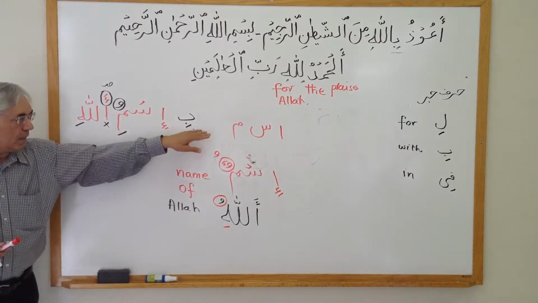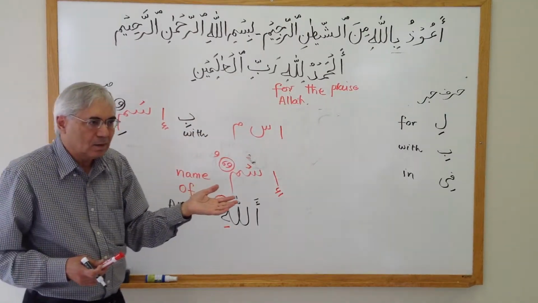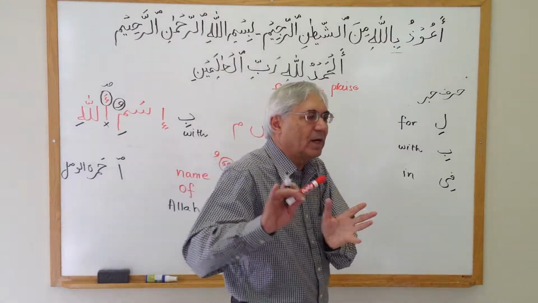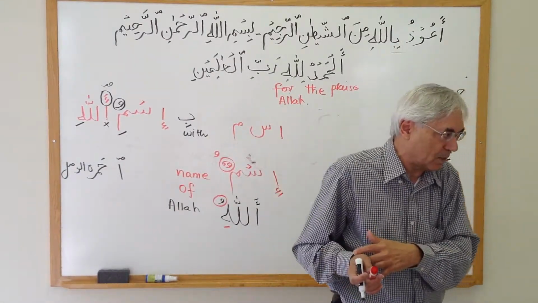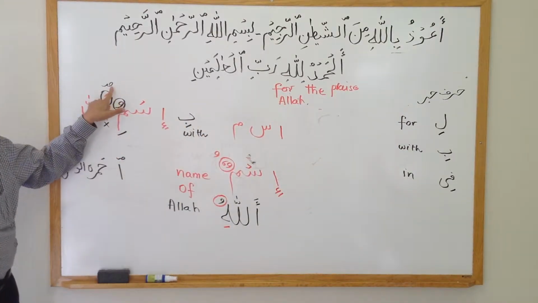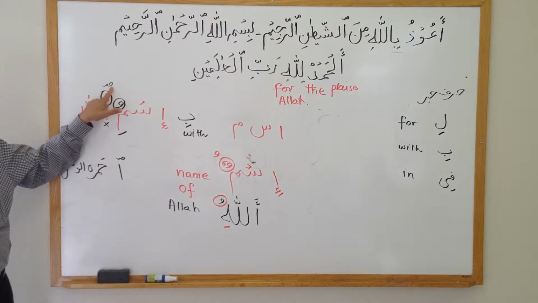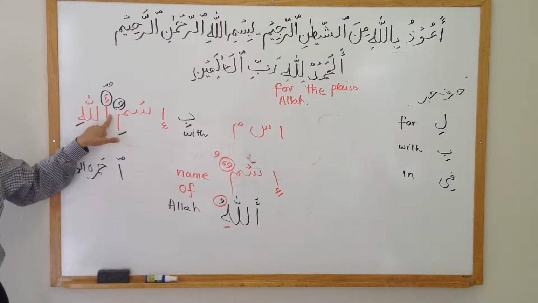But in the recitation, reading the Quran, understanding the Quran is very different from the Arabic language which the Arabs speak. So here, you have to write this little swad on top of this alif. The meaning of this swad is, do not pronounce this alif here.